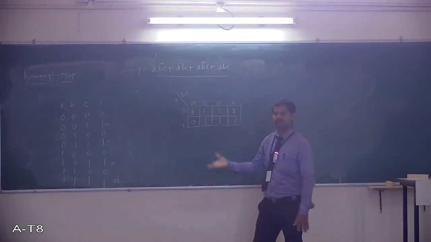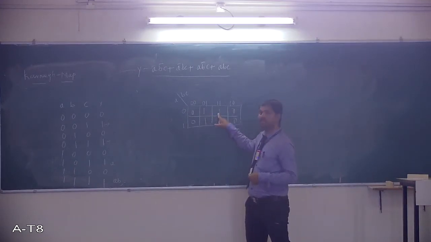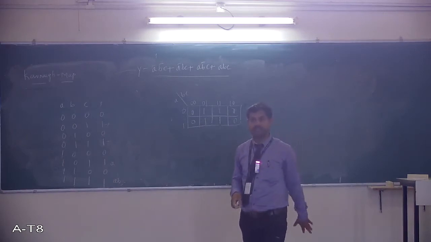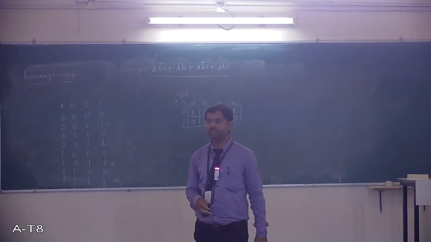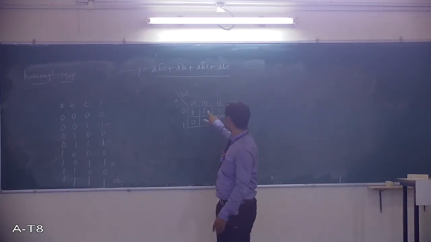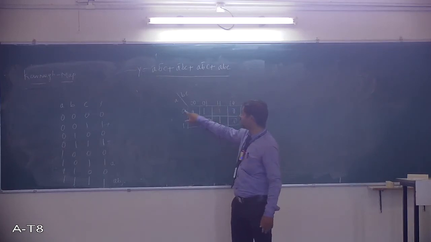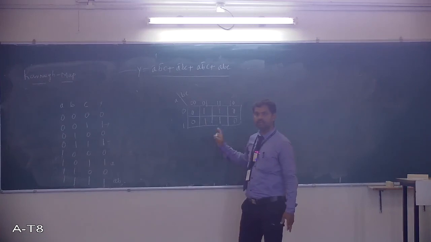Adjacent means side by side. This one and this one are side by side, this one and this one are side by side, and again this. So all four 1s are side by side and adjacent, and they fulfil the rule of differing by 1 bit. Check it: this and this differ by 1 bit, this and this differ by 1 bit. Now it is eligible for grouping.